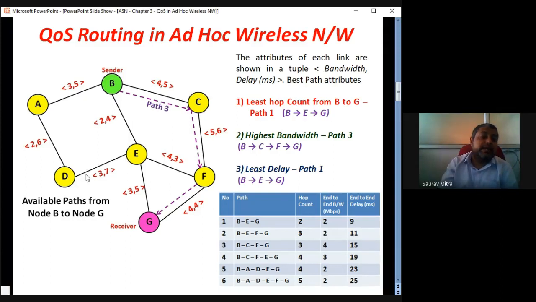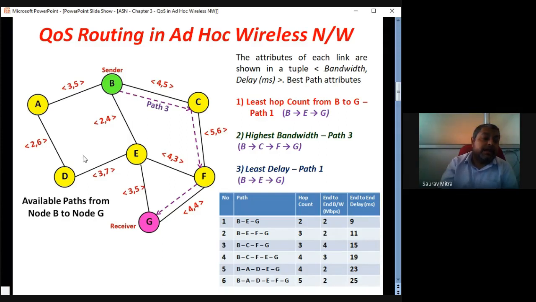Likewise, there is a fourth path, B, A, D, E, and G, and another path, B, C, F, E, and G. So for every path, the hop count, end-to-end Mbps, and delay are all mentioned.